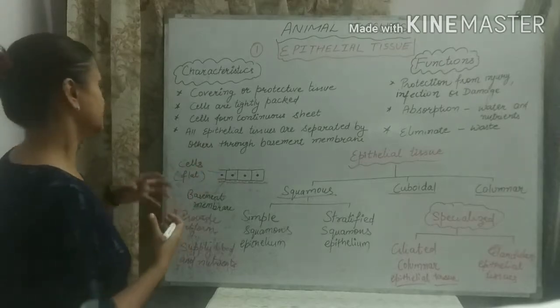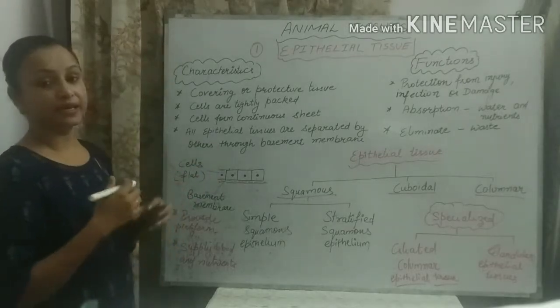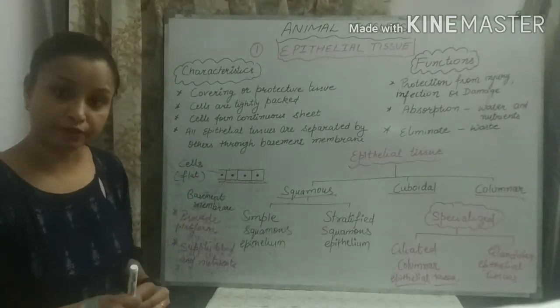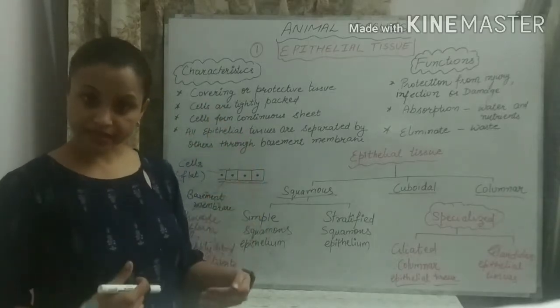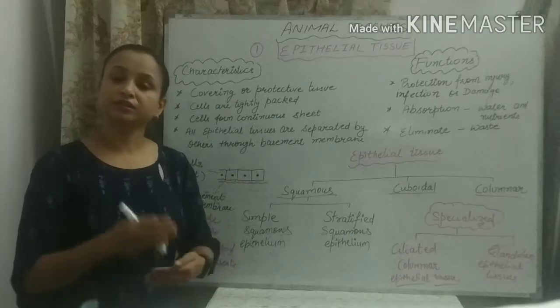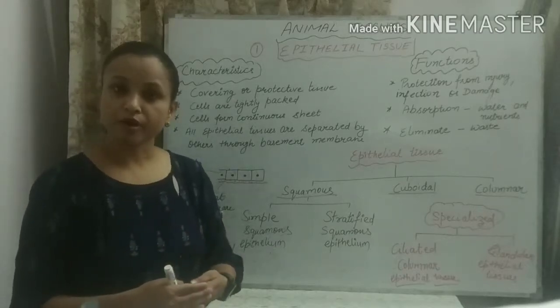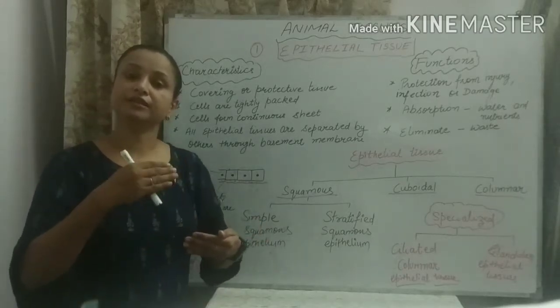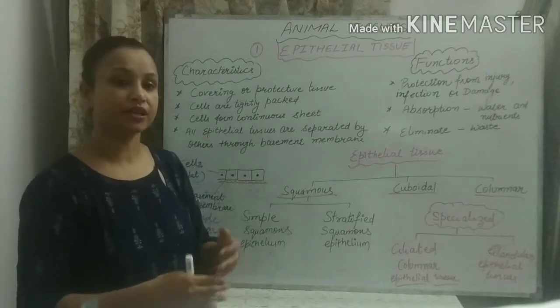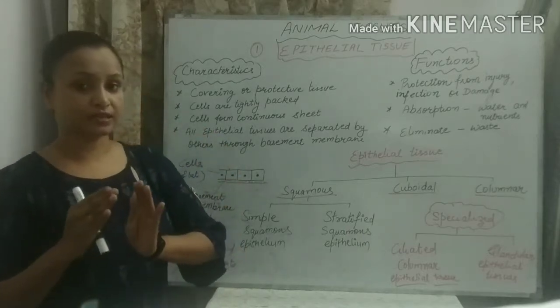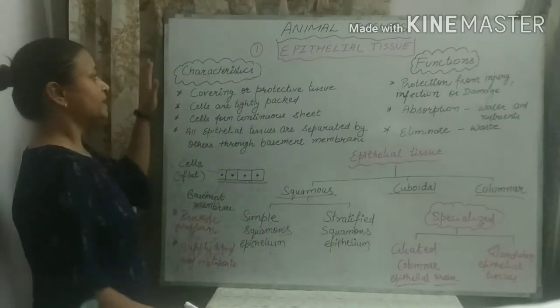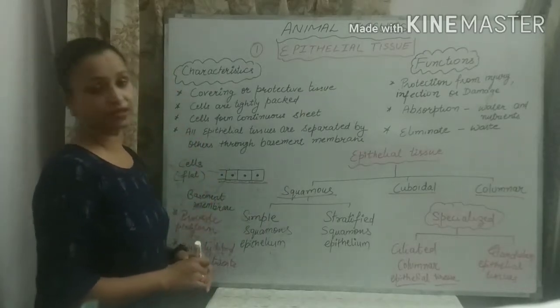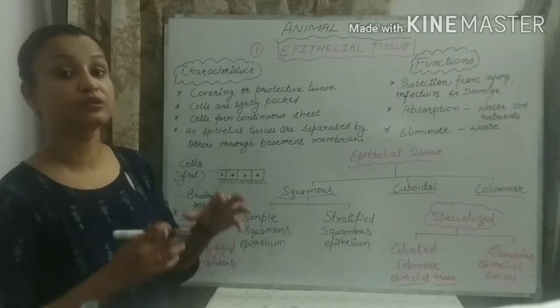If we talk about the basic character, it is a covering and protective tissue. It covers all our body outside, and it also covers the organs of our body. It also covers the various cavities present in our body, and it is known as a protective tissue of the animal body. Okay, so what are the specific characteristics of epithelial tissue cells?